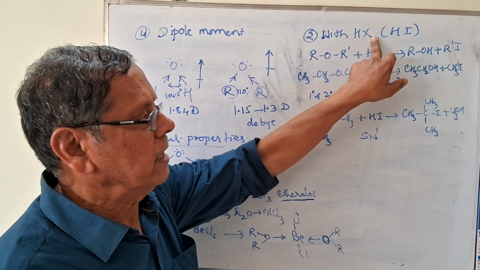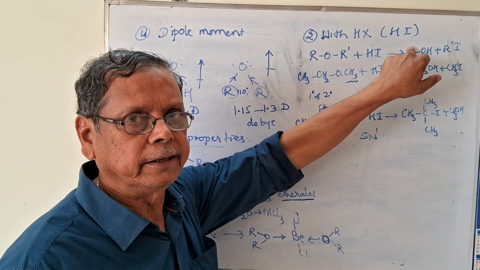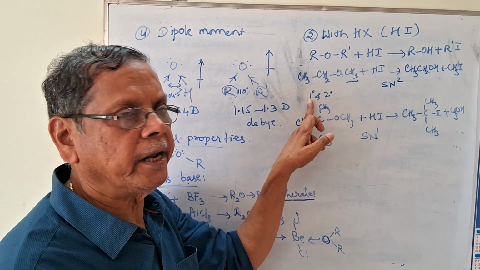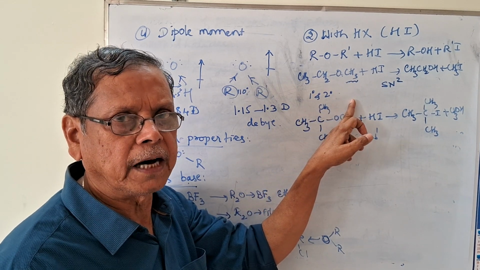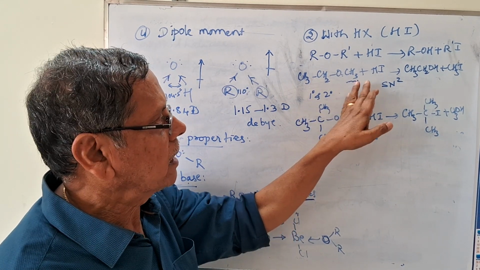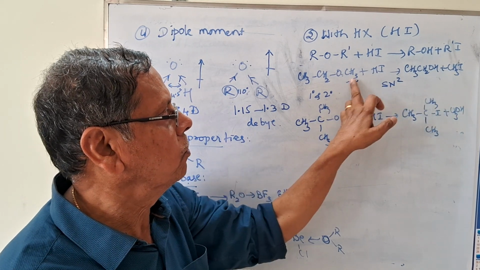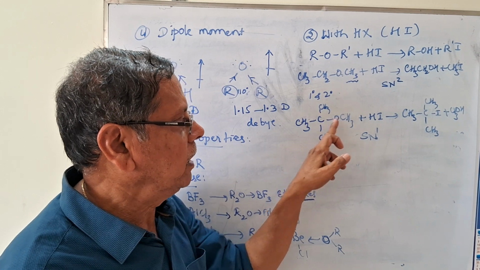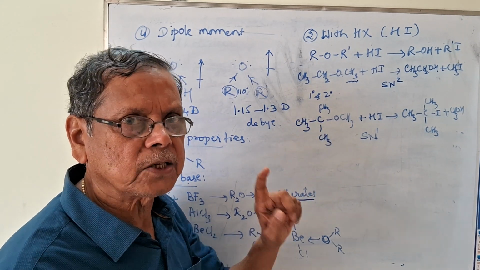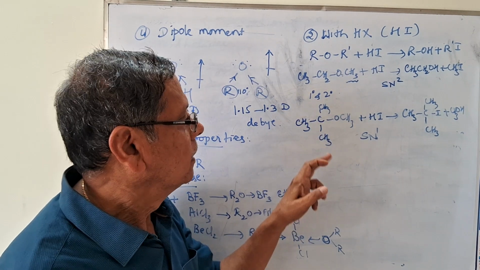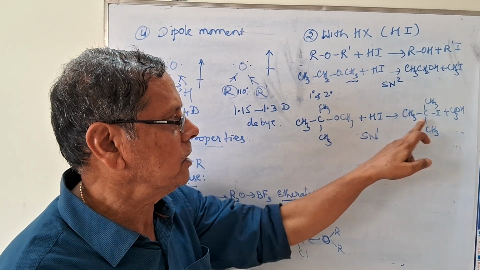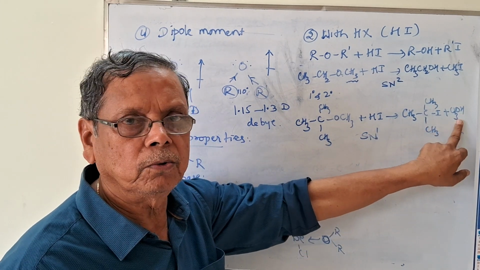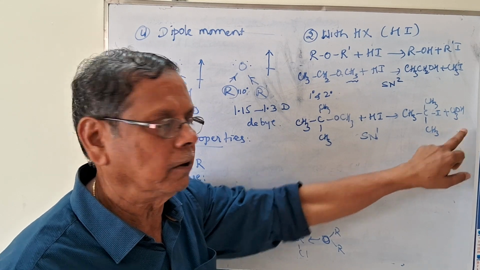When you treat with hydrogen iodide, if both alkyl groups carry primary or secondary carbon atoms, then the alkyl halide that is produced is from the lower alkyl group. If the carbon atom linked to the oxygen atom is at least one tertiary, then it will give rise to the tertiary halide along with the lower alkyl group forming methanol.